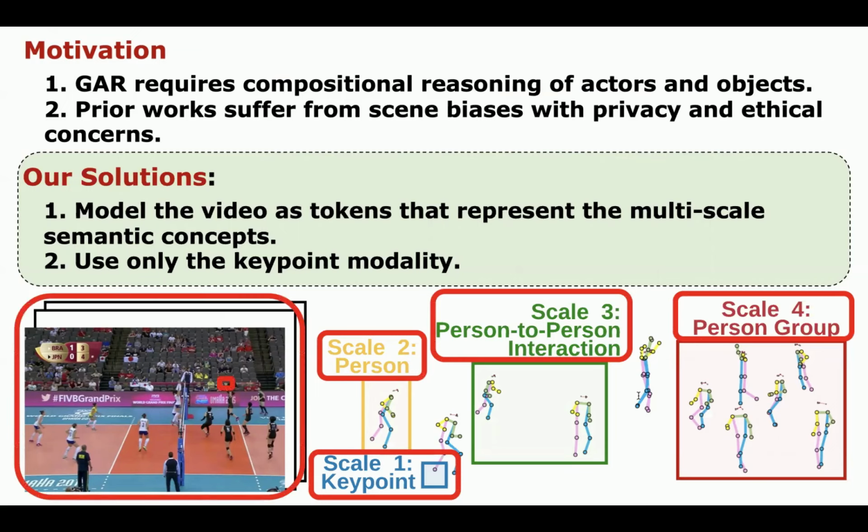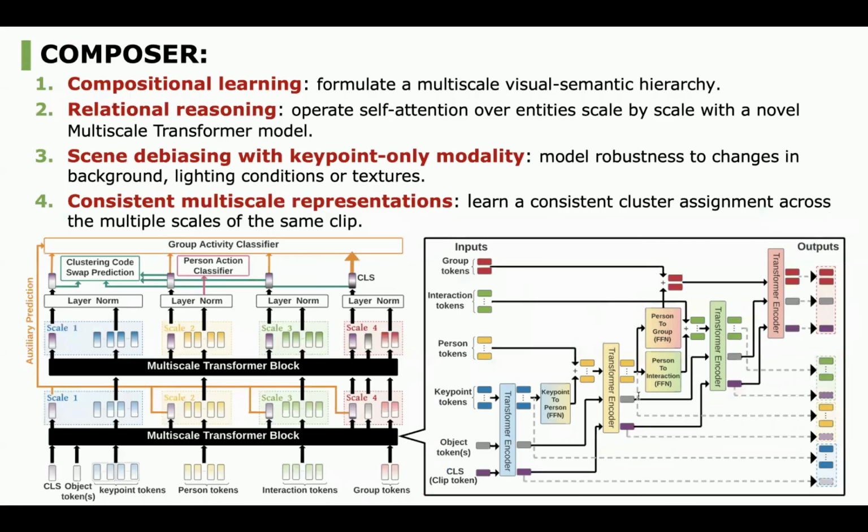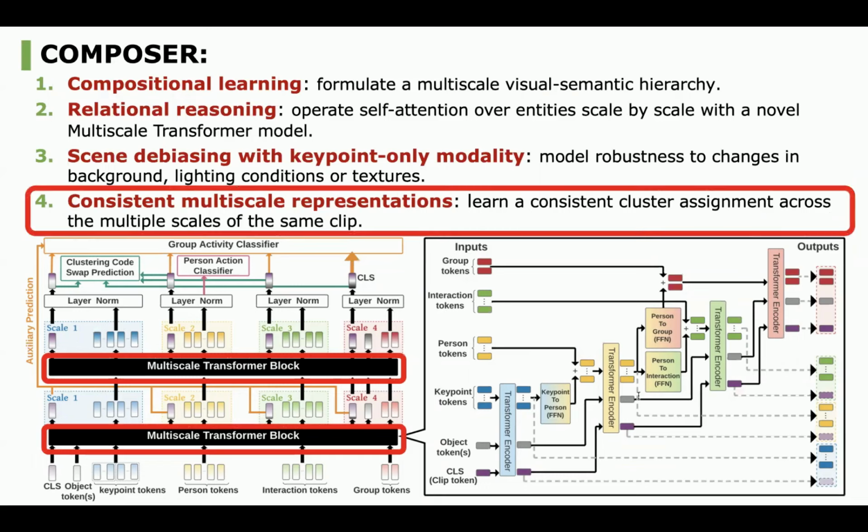Compared to the prior works, we consider more fine-grained scene entities that are grouped into 4 scales. By combining the scales together with Multiscale Transformer, Composer provides attention-based reasoning over tokens at each scale. Most importantly, Composer learns consistent multiscale representations, which boost the performance.